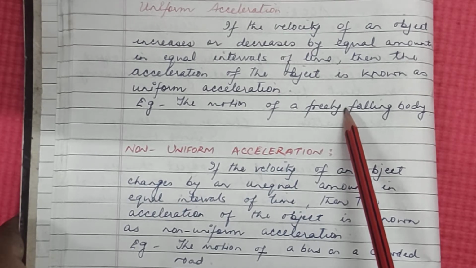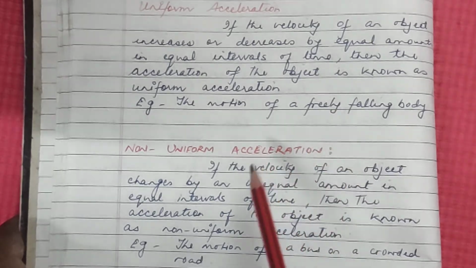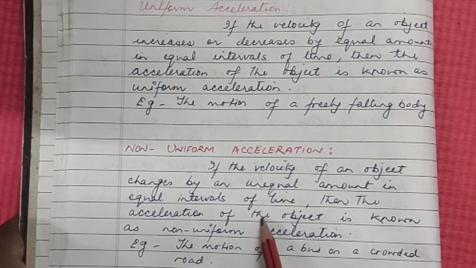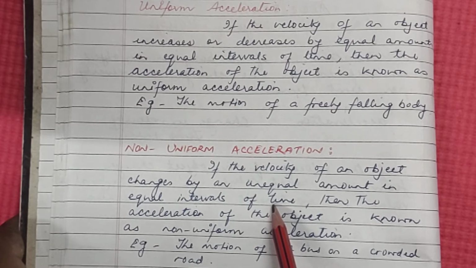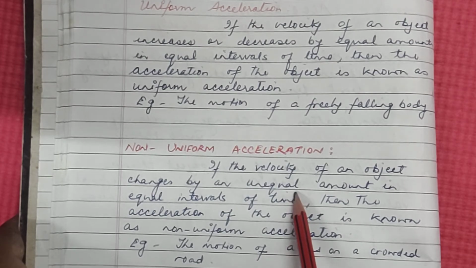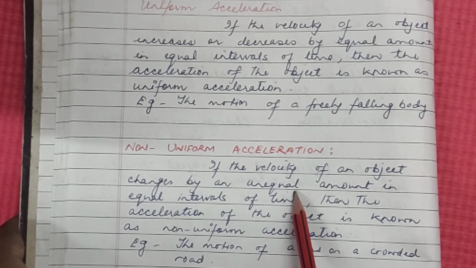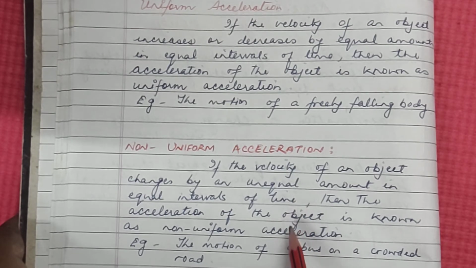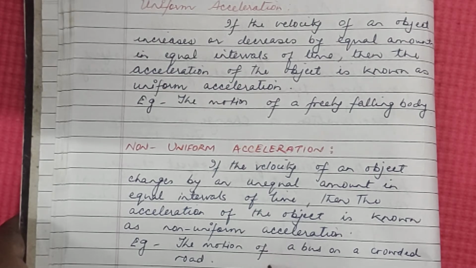Now, what is non-uniform acceleration? If the velocity of an object changes by an unequal amount in equal intervals of time, either increasing or decreasing, then it is known as non-uniform acceleration or variable acceleration.